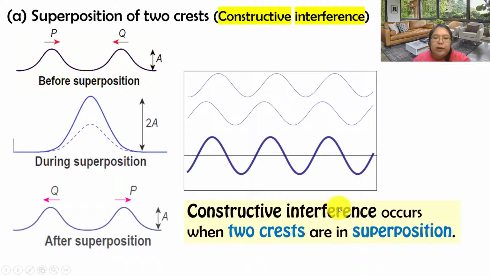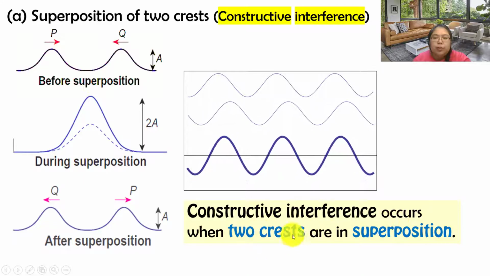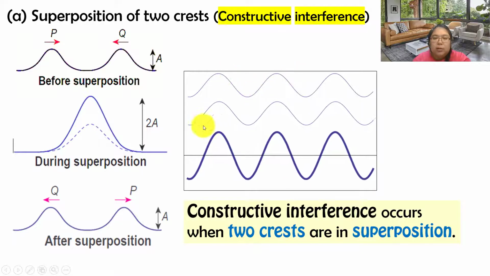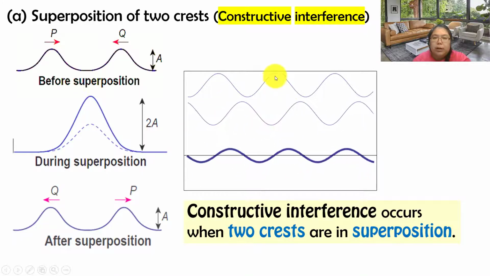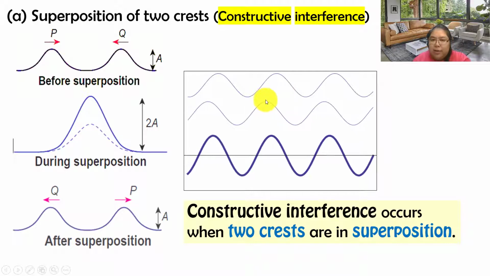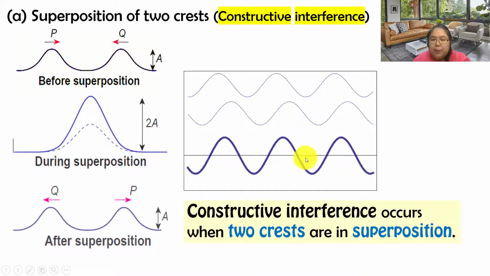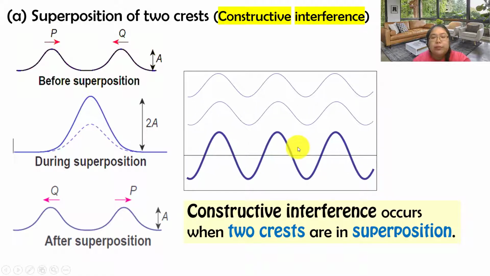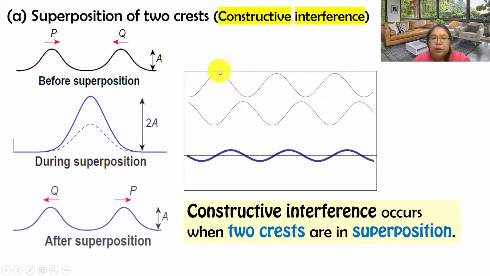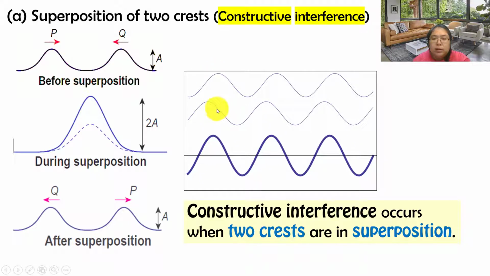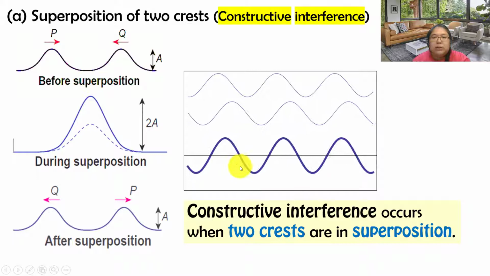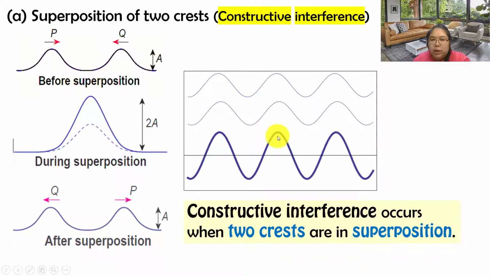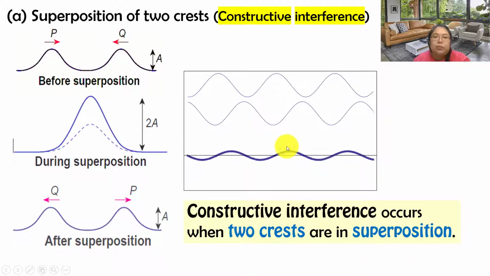Okay, constructive interference will occur when the two crests are in superposition. So now this one is a fixed one. This one is a moving wave. When this crest meets another crest, you find that this one becomes amplitude maximum. So this we call the superposition of the two crests. We just focus on the crest. This crest meets another crest, so this becomes maximum. If I join another one, this one is a crest, this one also crest. When they meet, they become maximum amplitude.